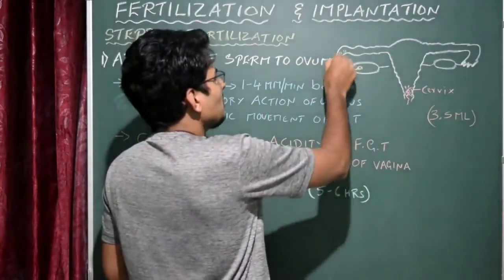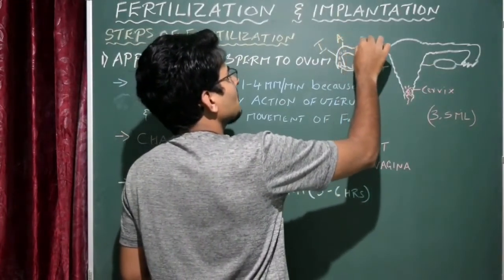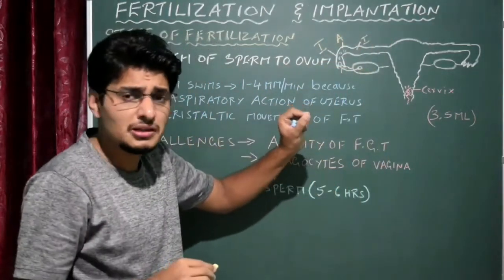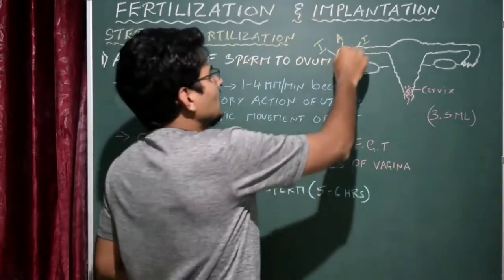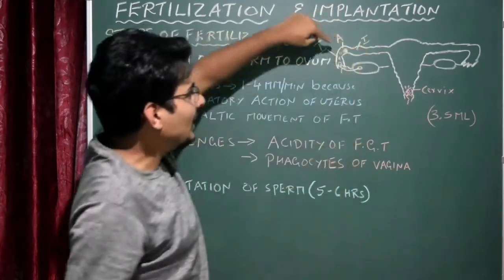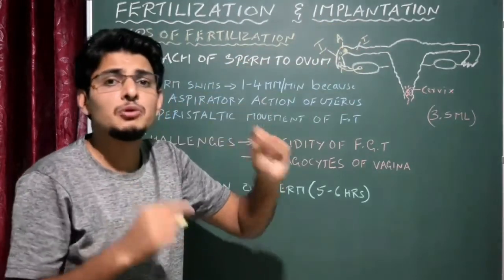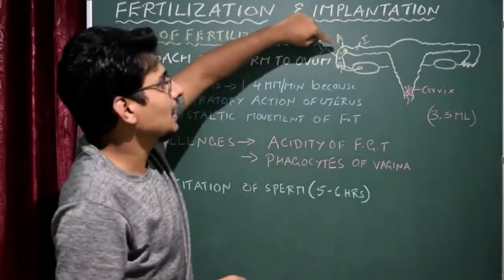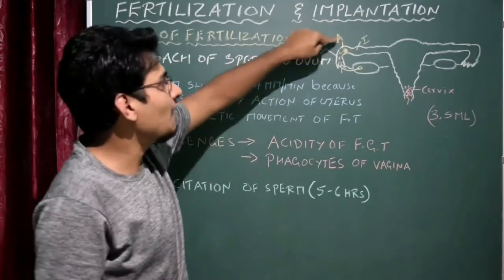This particular part is the infundibulum, this part is the ampulla, and this part is the isthmus, correct? Here one thing to remember: fertilization exactly happens here. Fertilization takes place here, at the end of the ampulla and the beginning of the isthmus. So remember where exactly the sperms meet the secondary oocyte, or sperms meet the ovum. That is exactly at the ampullary isthmic junction, the junction between ampulla and isthmus.